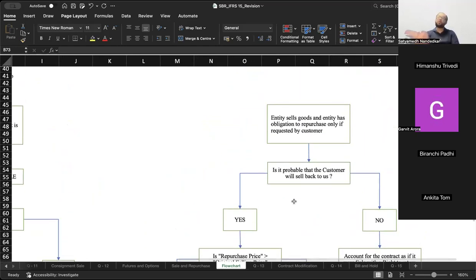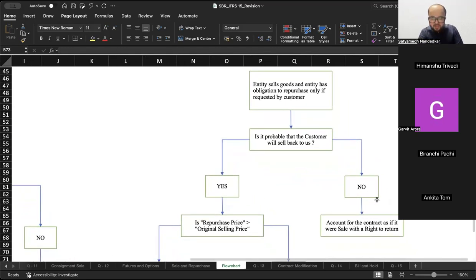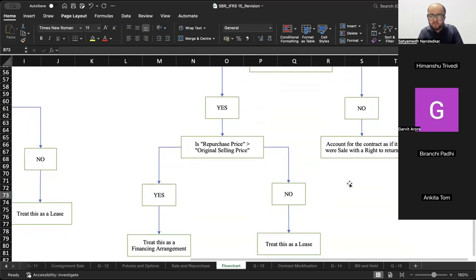And you have sold goods to the customer and you have an obligation to repurchase only if requested by the customer. Then you check, is it probable that the customer will sell back to us? If the answer is no, then account for the contract as if it were a sale with a right to return. The right to return part we have discussed just now.